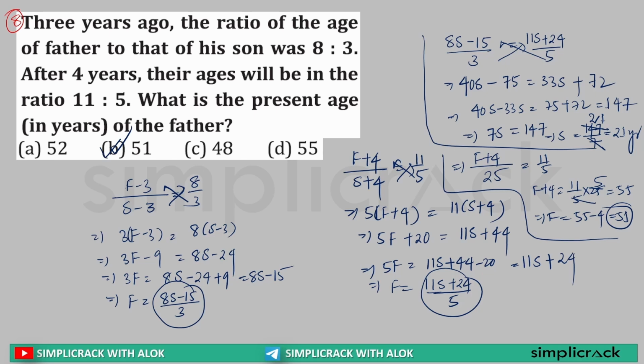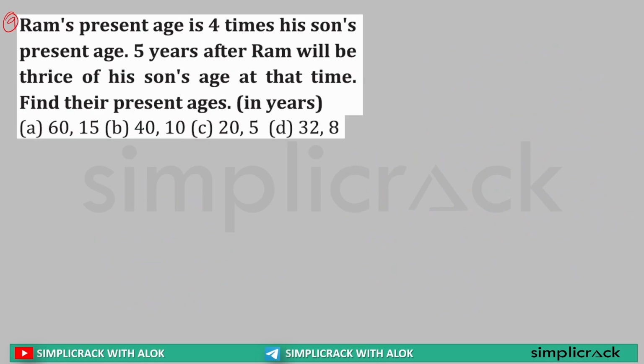Clear? Next. Ram's present age is 4 times his son's present age. Now, 5 years after, Ram will be thrice of his son's age at that time.